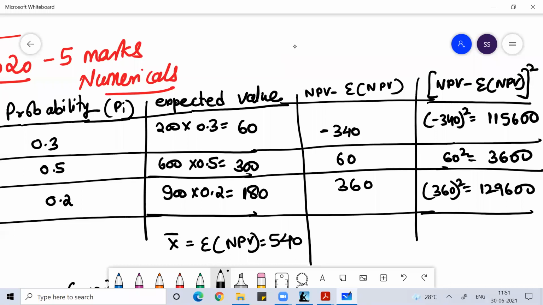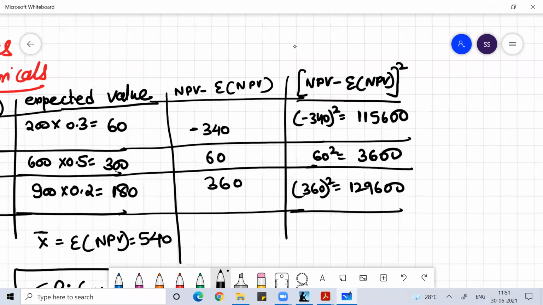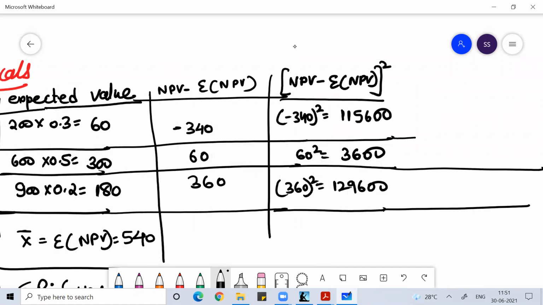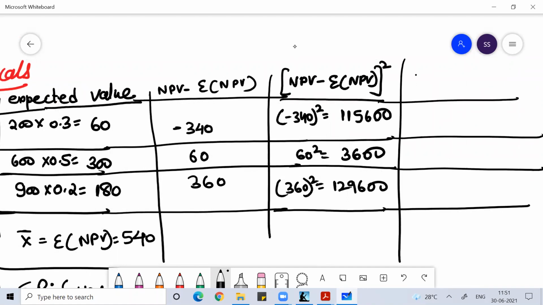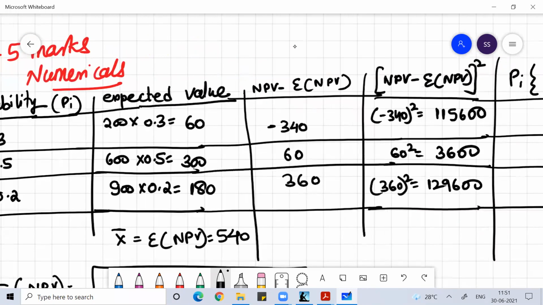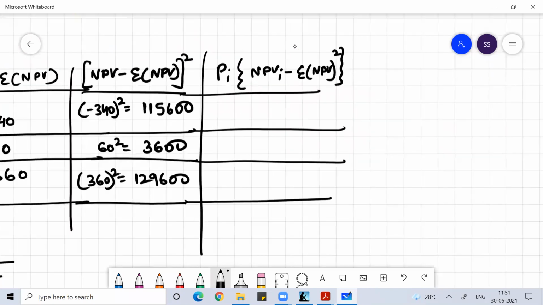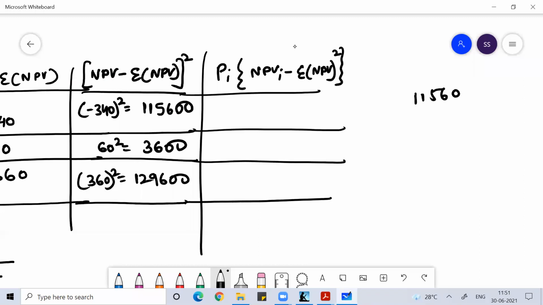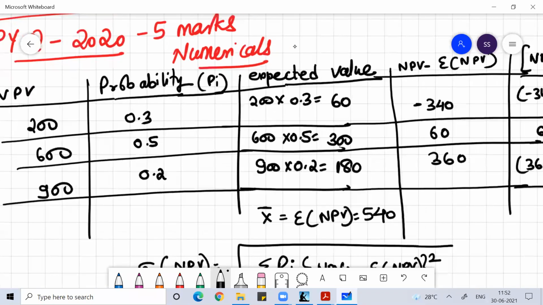So once you get this value, multiply it with its probability. So 1156,000 into 0.3 means 34,680.